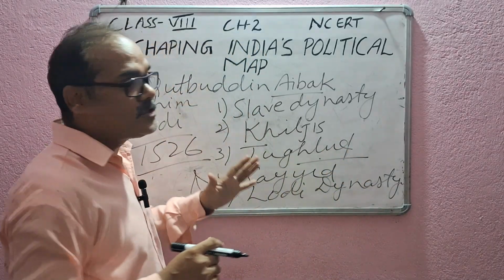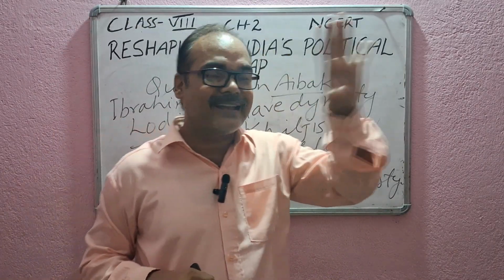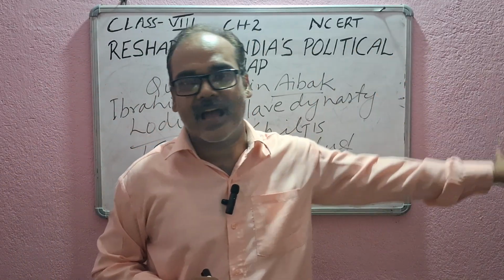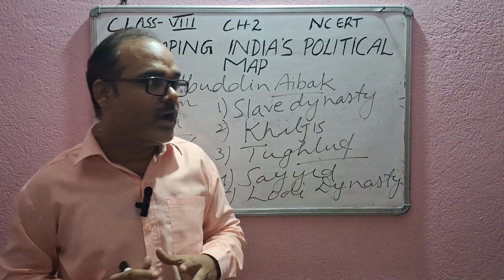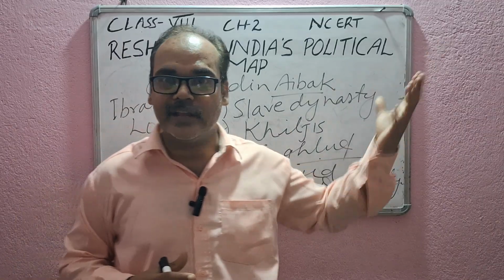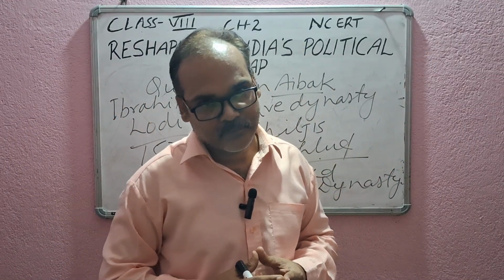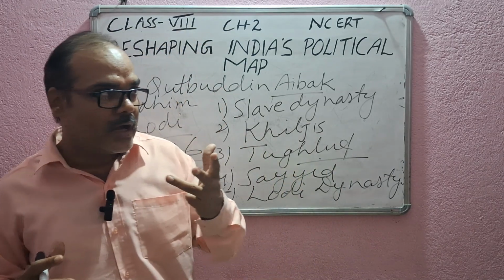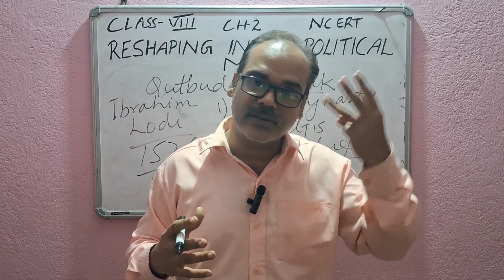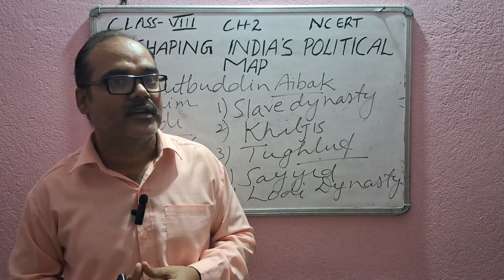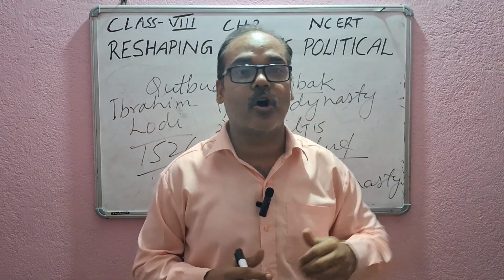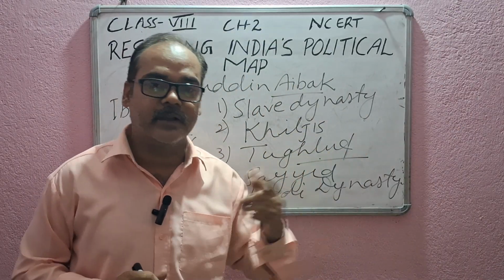Whenever the sultans attacked another territory, they plundered cities, destroyed temples and looted everything. They killed so many people. And suppose a sultan had three sons, not the eldest one but the one with sword power would become sultan.